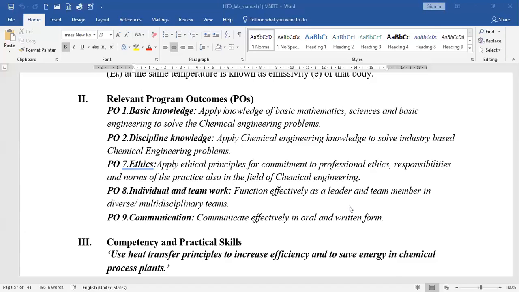For performing all the tasks within time with great efficiency, you should work as a team. Then communication, whether oral or written, should be directed to the team members, the mentor, and the subject teacher, so that you can understand what exactly you are doing, whether it is correct or not, and whether this knowledge, these calculations, and these concepts can be applied to industry or not.